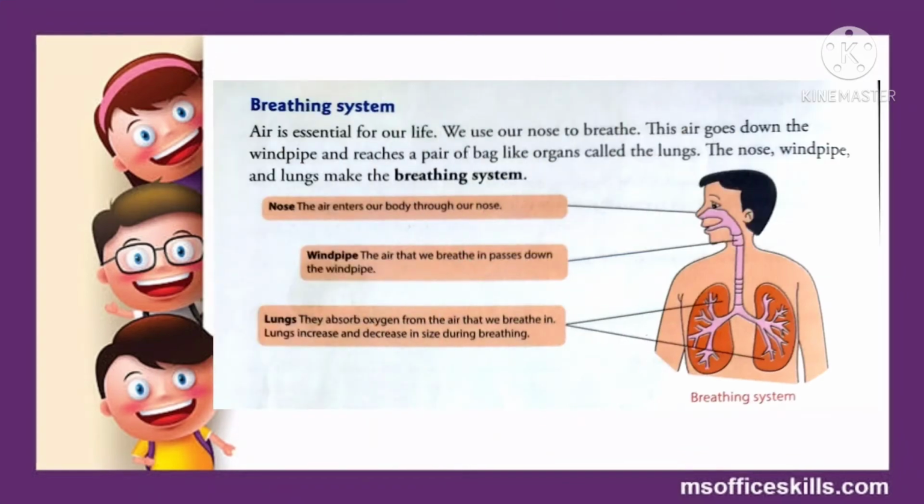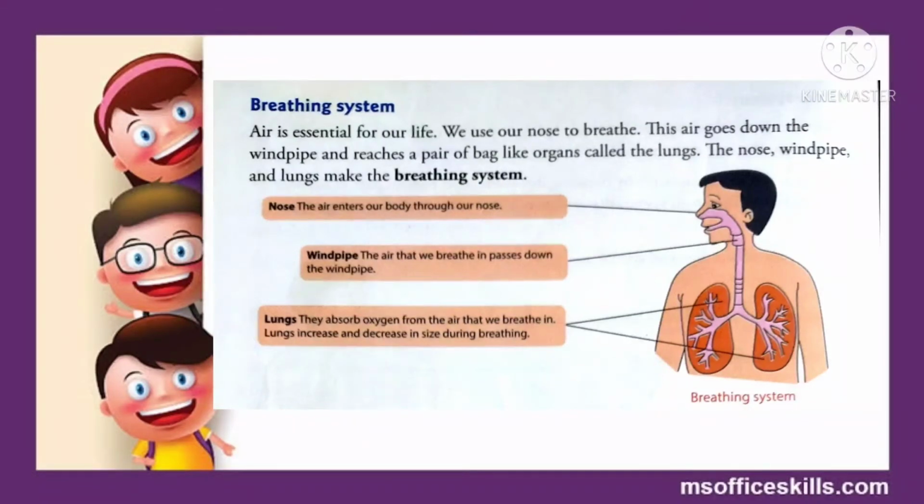As we all know, students, air is essential for our life because it contains oxygen, which is needed by human beings and other living organisms to survive, and we take in this oxygen through our nose. So the nose is one of the most important parts of this breathing system. The other parts which make up this breathing system are the windpipe and lungs. So three main organs make up this breathing system.